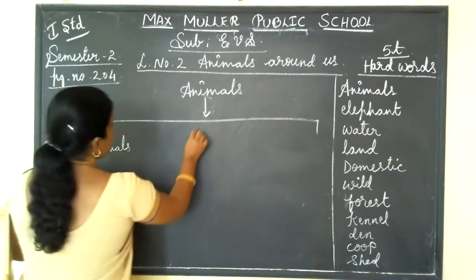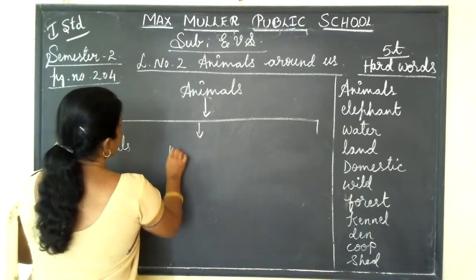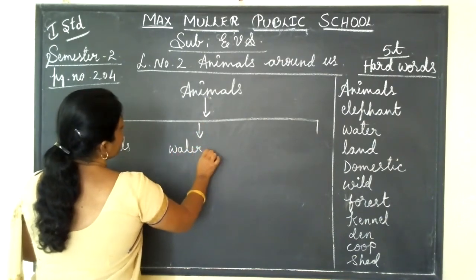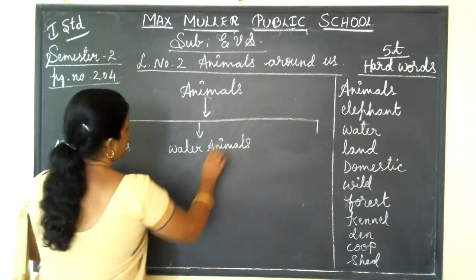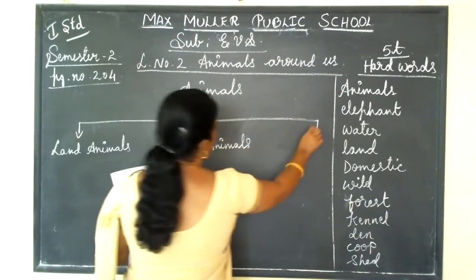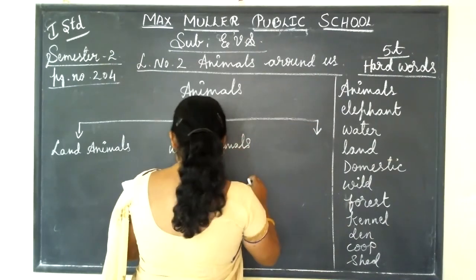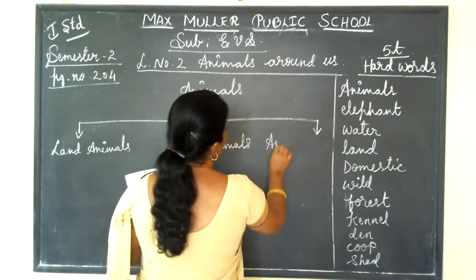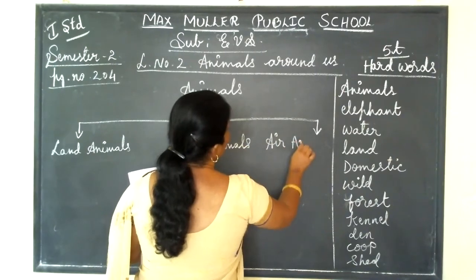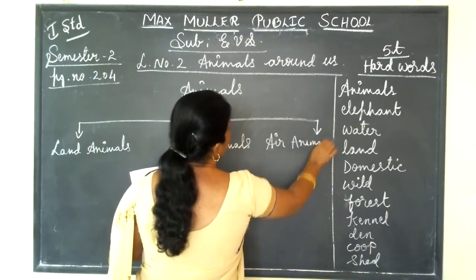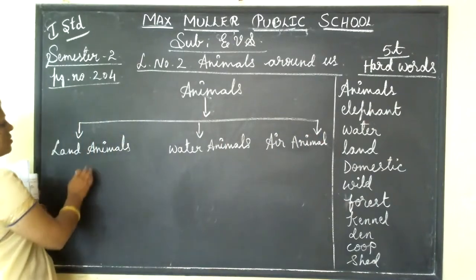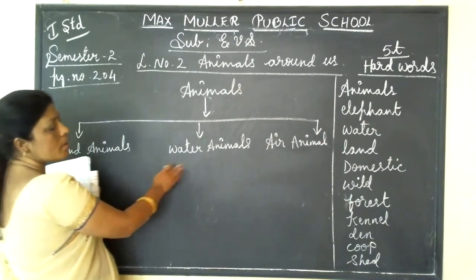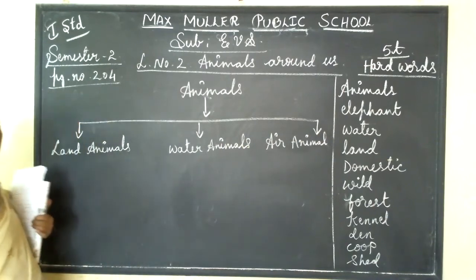Then the second one, water animals. Then the third one, air animals. Understood, children? Animals we classified as 3 types: land animals, water animals, and air animals.